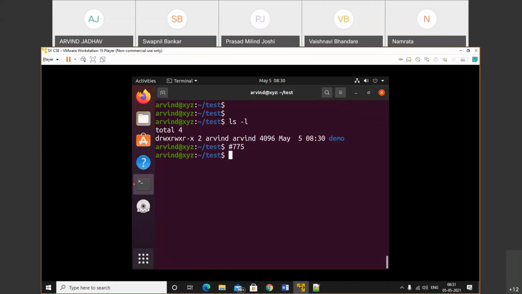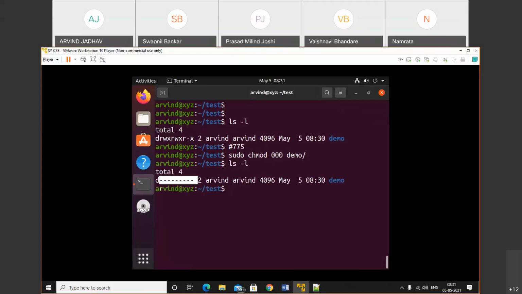So if you want to remove all the permissions, sudo chmod 000: 0 for owner, 0 for group owner, and 0 for other, and the name of the file is demo. Check out ls -l. See, we don't have any permission, not a single permission is left with us.